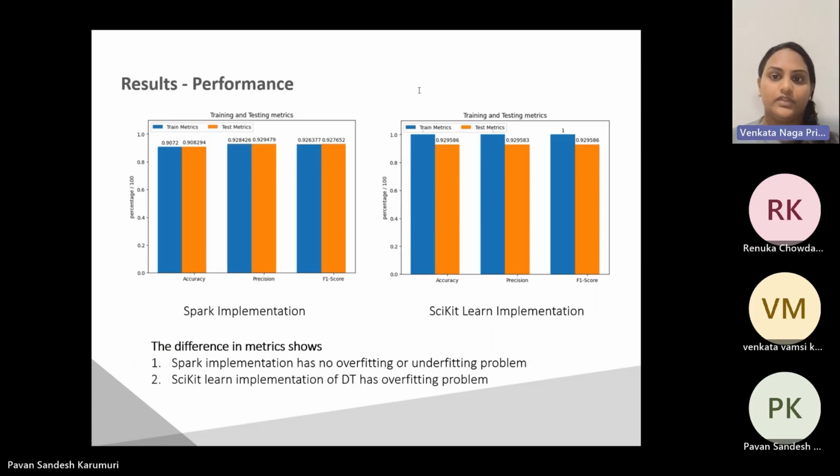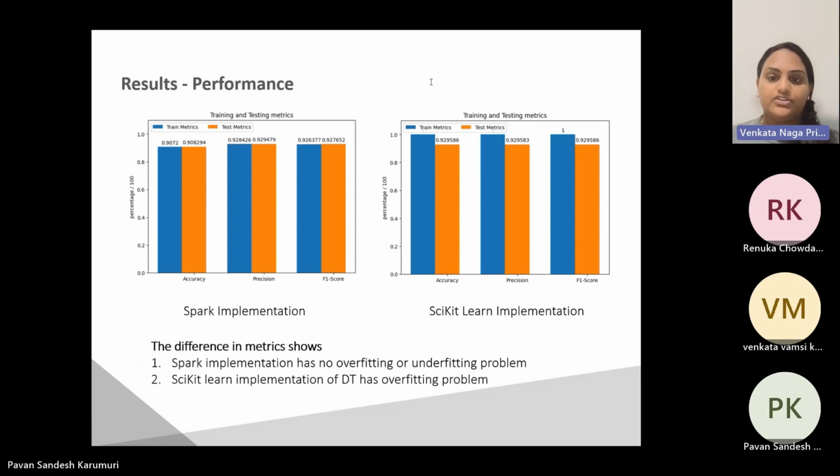After the rigorous evaluations of the decision tree models implemented using PySpark and scikit-learn, we have observed significant differences in the performance metrics. The PySpark implementation of the decision tree model demonstrated commendable results. Notably, there are no signs of overfitting or underfitting issues. This indicates the model effectively generalized to new data and maintained a good balance between accuracy and complexity. The distributed computing capabilities of PySpark likely contributed to the model's ability to handle large data sets efficiently, resulting in a robust and well generalized model.